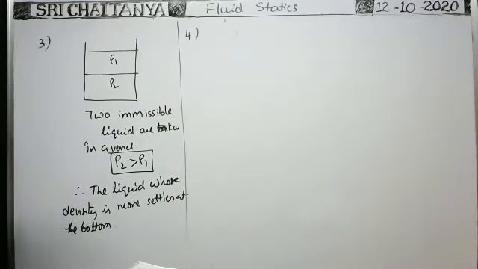Suppose n different substances, which are liquids, having masses m1, m2, and so on mn, volumes v1, v2, v3, and so on vn, and densities rho 1, rho 2, rho 3, and so on, are mixed together. What is the density of the mixture?